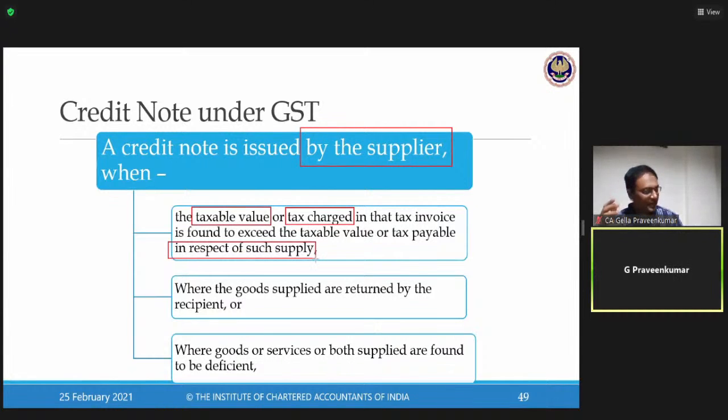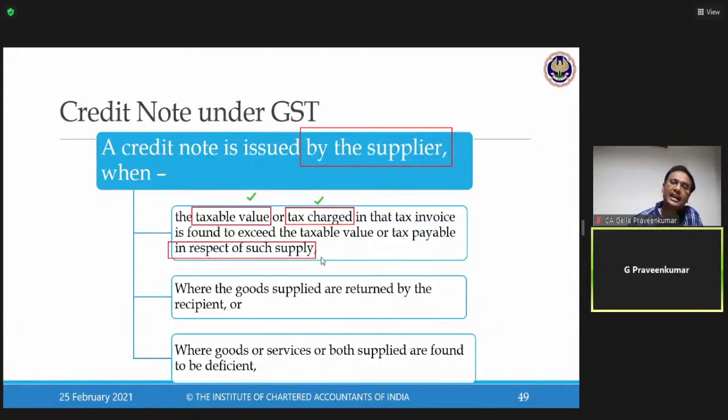Human errors. When I'm preparing a purchase order or a tax invoice, my purchase order says 100 rupees per unit. But when I'm issuing a tax invoice, by mistake, I have shown my per unit taxable value as 120 rupees. By mistake, I have raised a tax invoice with 120 rupees per unit. Taxable value is higher than my value. Then I can issue a credit note.